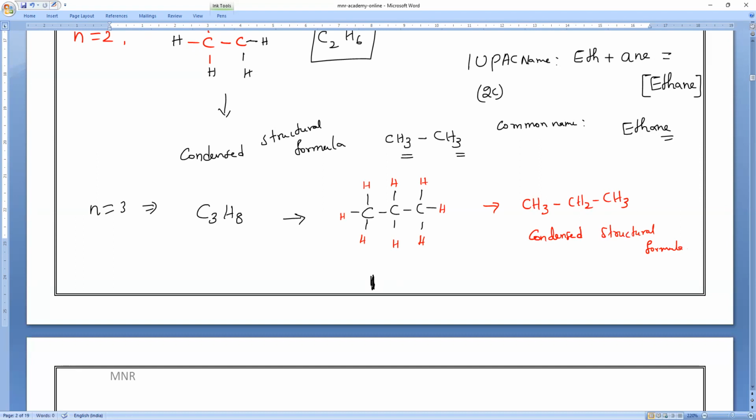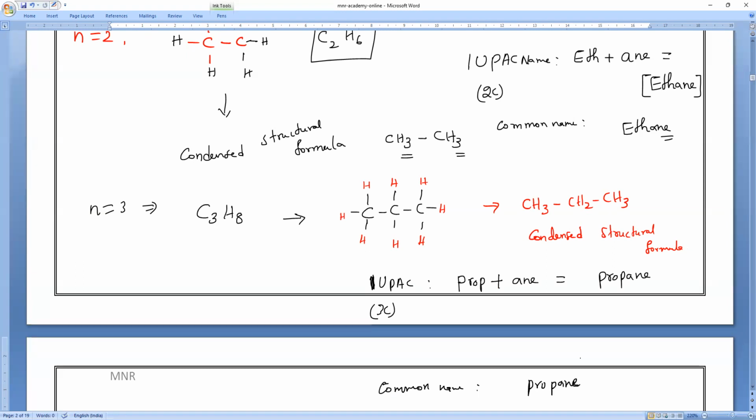So the IUPAC name. What is the IUPAC name, everybody? 3 carbons are there. So what is that? The word root is prop plus ane, since all are single bonds, it will end with ane. So it is propane. Propane is the IUPAC name of this one. And the common name? The common name is also propane only. So please note it. Any doubt, anybody, you can ask me.